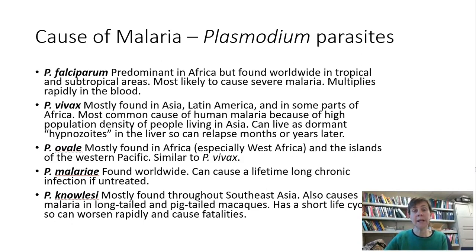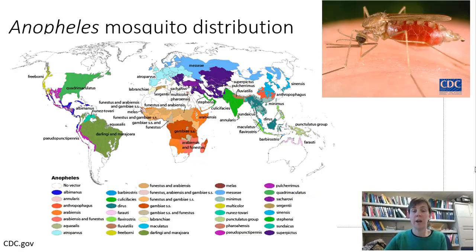Now, malaria is passed to humans from the Anopheles mosquitoes. And just like there are multiple Plasmodium species, there are multiple Anopheles mosquitoes too. There are around 40 different kinds of Anopheles mosquitoes that can pass malaria to people, and that's just because of their range and whether they bite and whether they can carry the Plasmodium parasites or not. And I would have you notice here that even large parts of the United States are covered by Anopheles mosquitoes. So the range is much wider than the actual range of malaria that we still see now, and that's from a few different things.